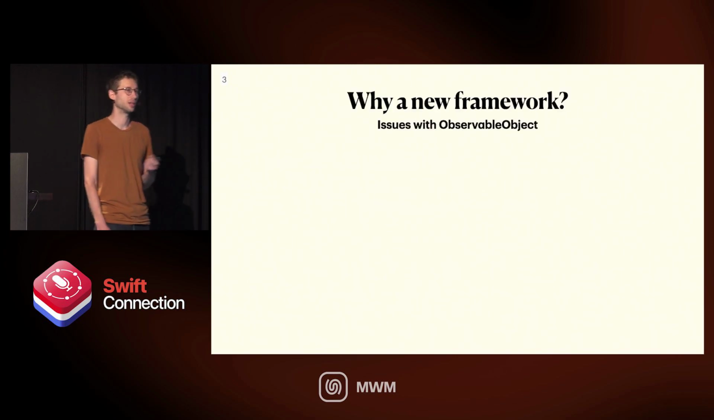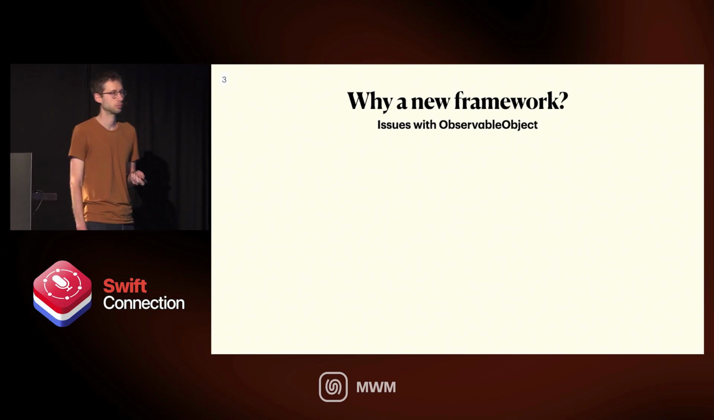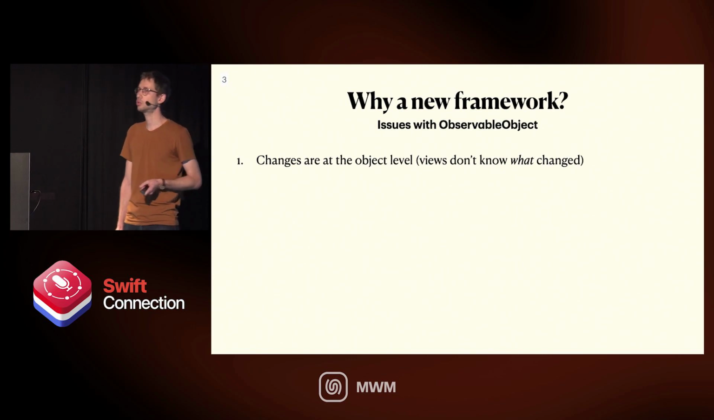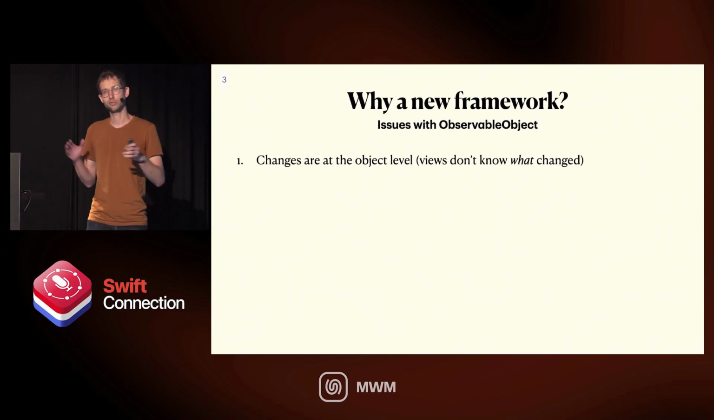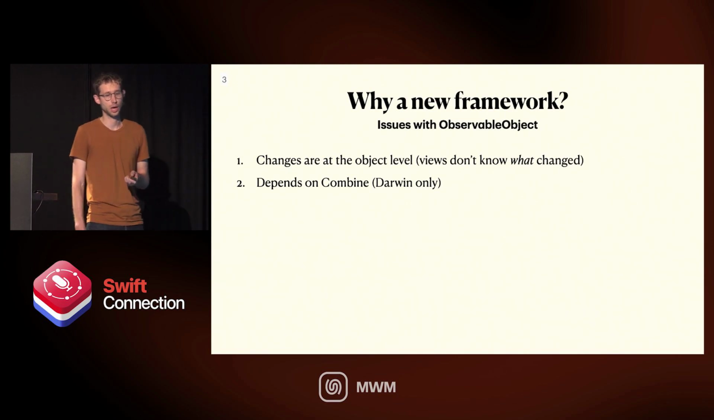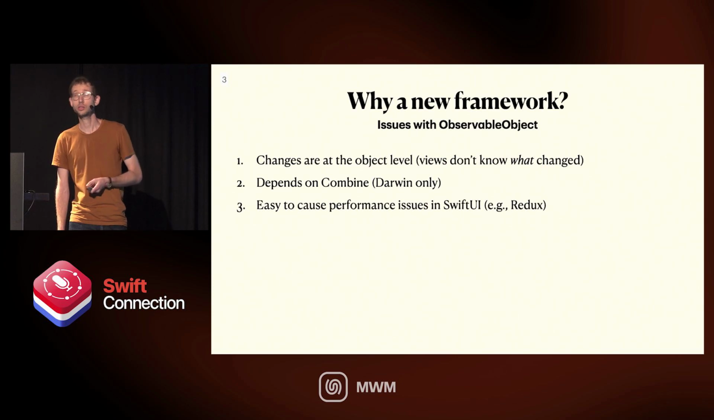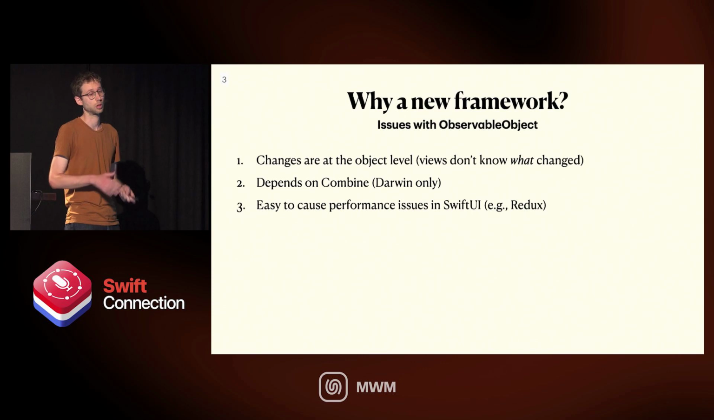So first of all, why do we even need a new framework? We had observable object in Combine. Why was it so bad? The biggest issue with observable object is that changes are at the object level, which means views know that some object changed, but they have no idea what actually changed in the object. It depends on Combine, which means Darwin only, which means Apple only, so it cannot go on Windows, Linux, all that. It is very easy to cause performance issues in SwiftUI with observable object.